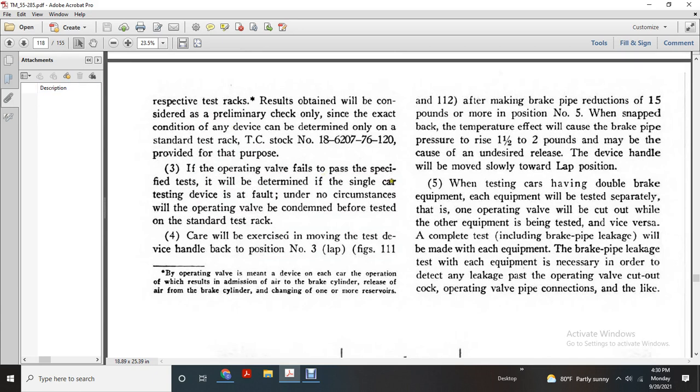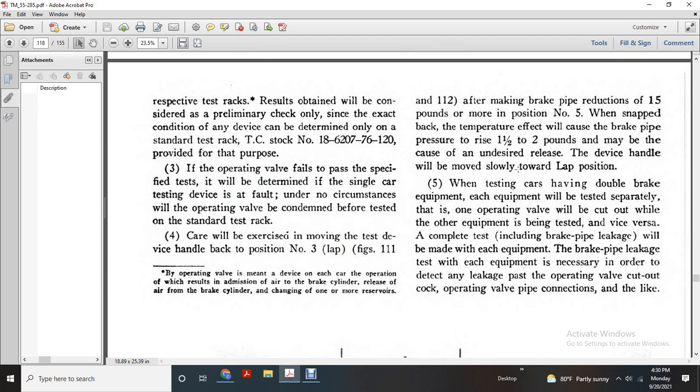Care will be exercised in moving the single car testing device handle to position number 3, the lap position, for making a brake pipe reduction of 15 pounds, then to position number 5. Back temperature effect will cover the brake pipe reduction with the pressure of 1/2 to 2 pounds, to be covered with the undesirable relief. The device handle will move slowly toward the lap position.